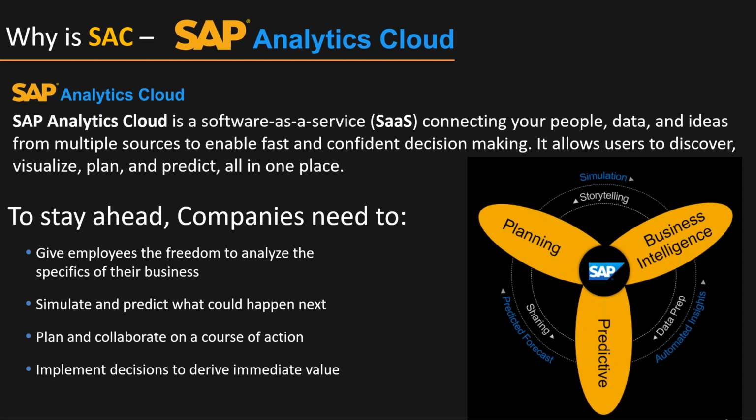So nowadays, to stay ahead, companies need to give employees the freedom to analyze the data for their business, then simulate and predict what could happen next, plan and elaborate the course of action, and then implement the decisions here. So we are going to see everything in the system here, how all these steps like planning, the business intelligence features, and the prediction features are going to happen.